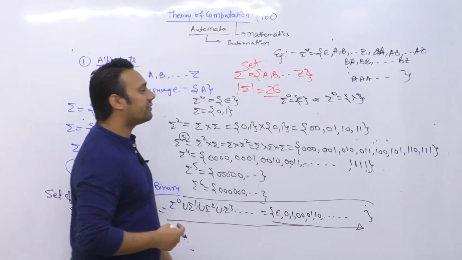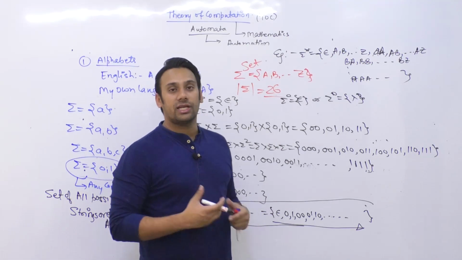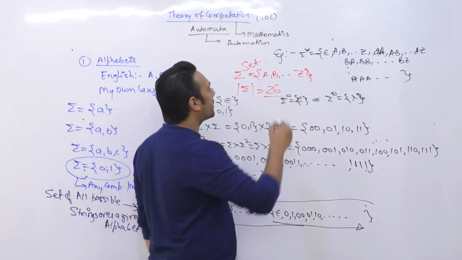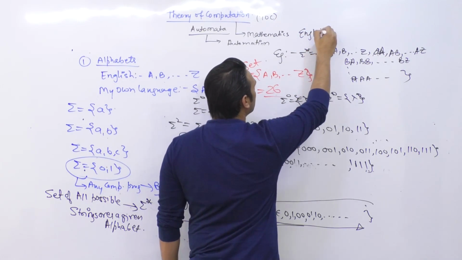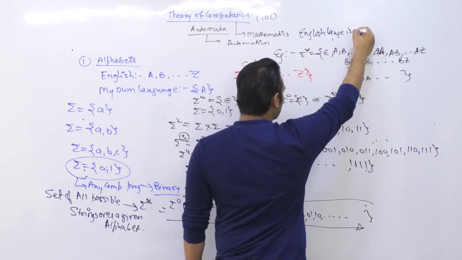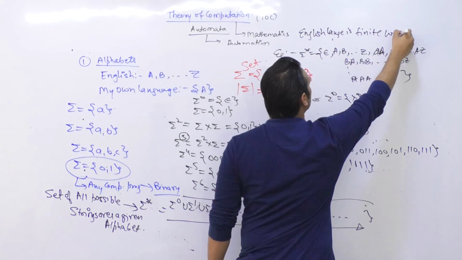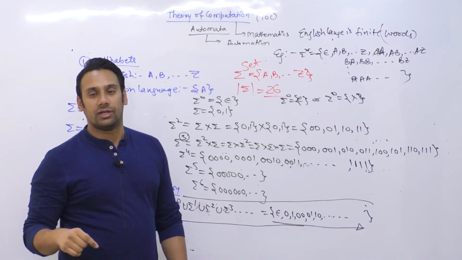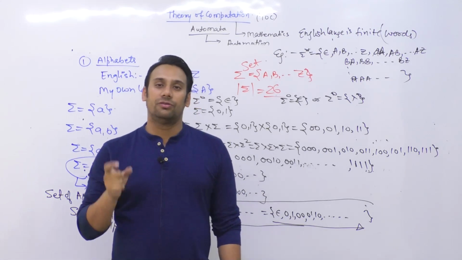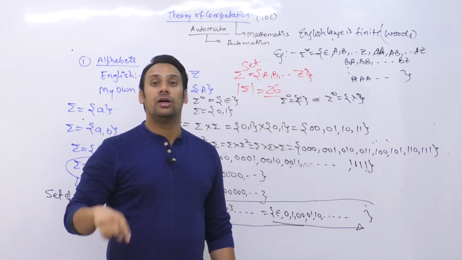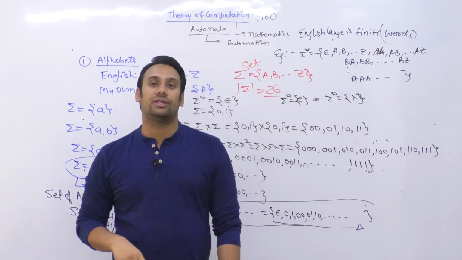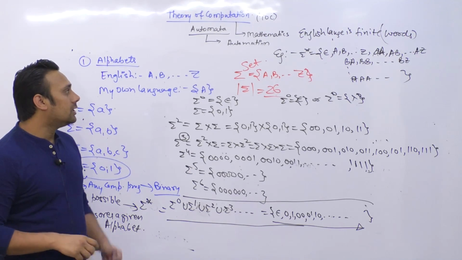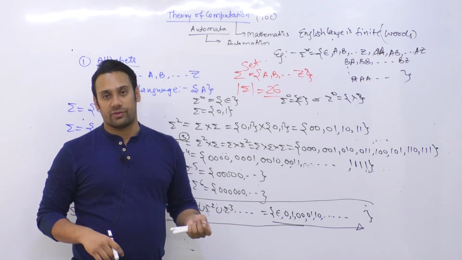Okay, so for that we have to define the language. English language is huge, but still the number of words in English language is defined. The English language is finite in terms of words. You can count every possible word that exists in English language. It is not that English has infinite words. The number of words in English language is finite, but again you can create infinitely different sentences with the help of those words. So English language here is your finite language, it is not infinite.